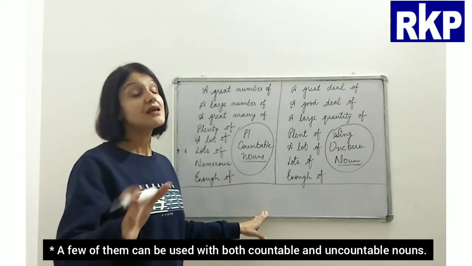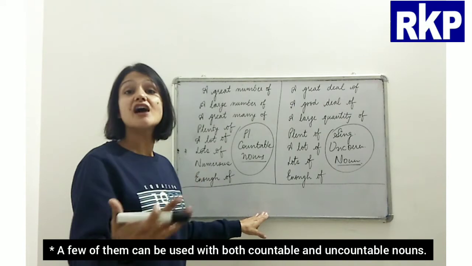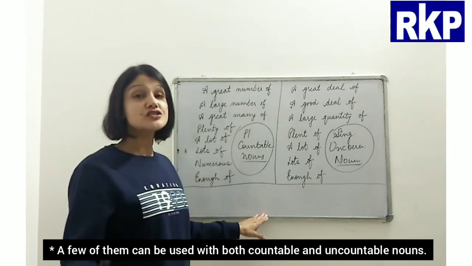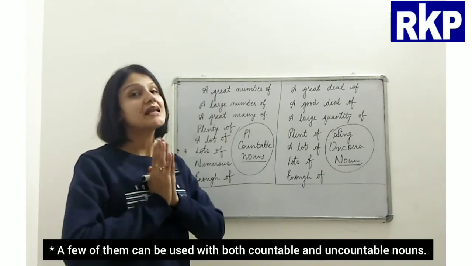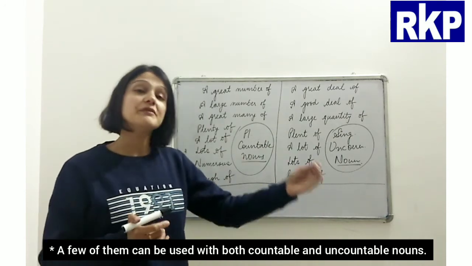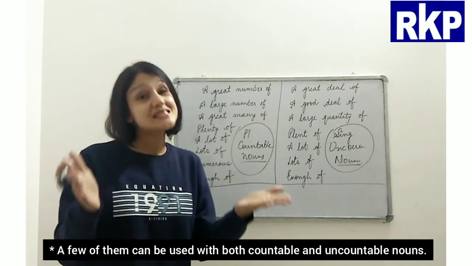Why? Because it is incorrect to use much and many in an affirmative sentence right before the object. But of course we can use much and many in affirmative sentences, but of course not before the object, but it can be used with the subject.